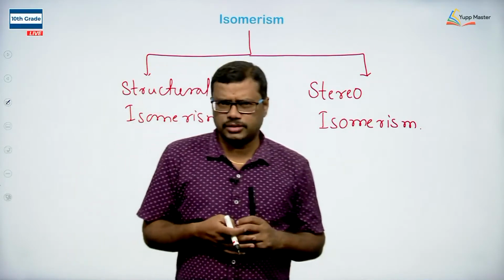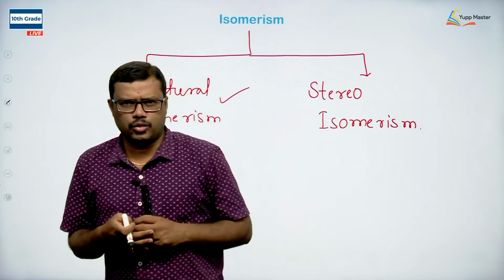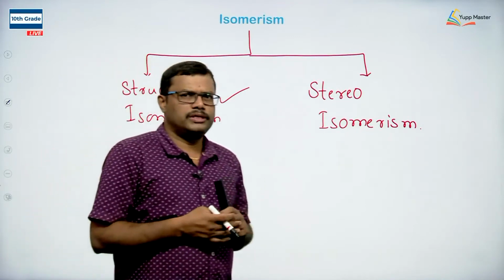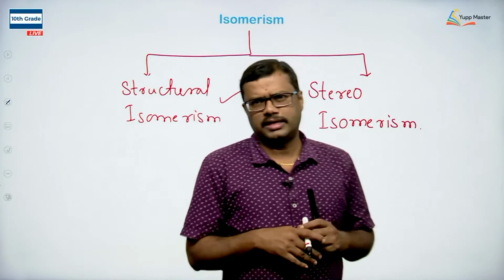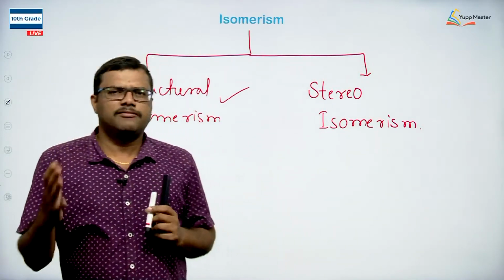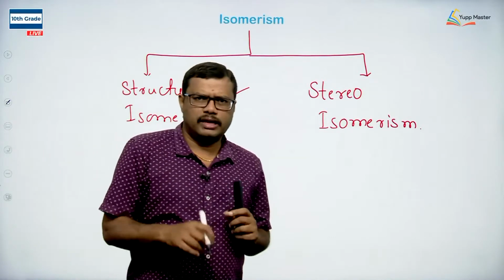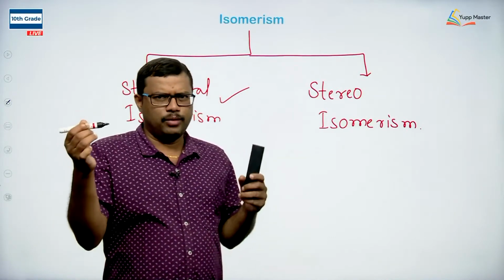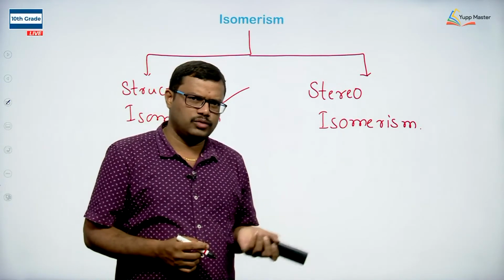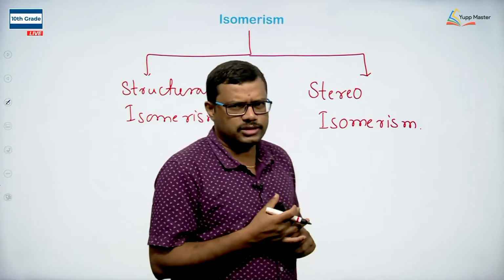In that case, you can observe the D dextro compound as well as the L levo compound. Optical activity can be observed only with respect to the rotation of plane polarized light. When plane polarized light is passed through a compound, if the compound is capable of rotating the plane polarized light toward the right side, it is called a dextro compound.